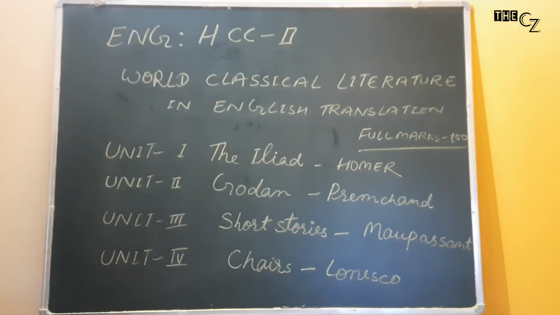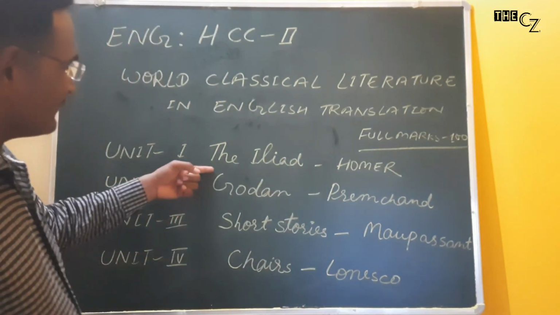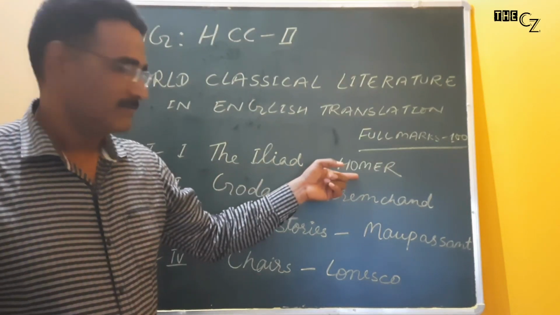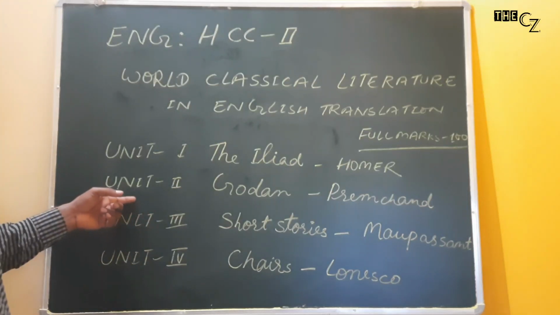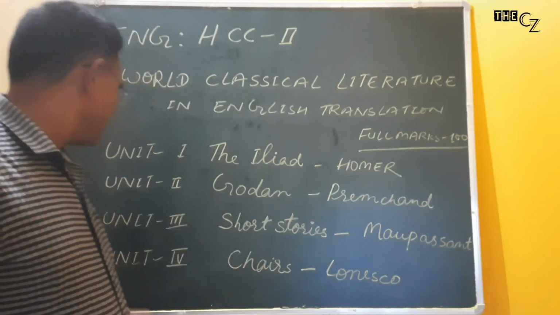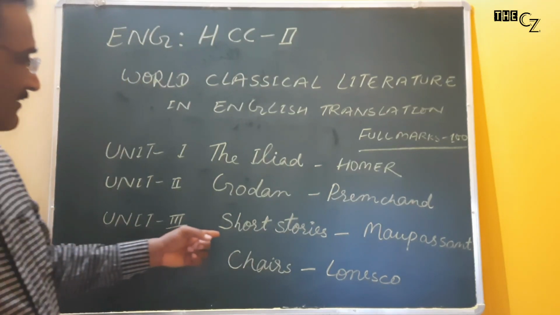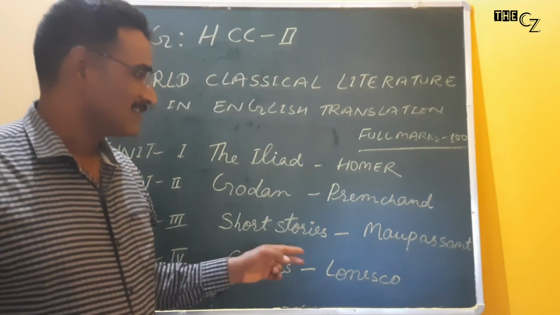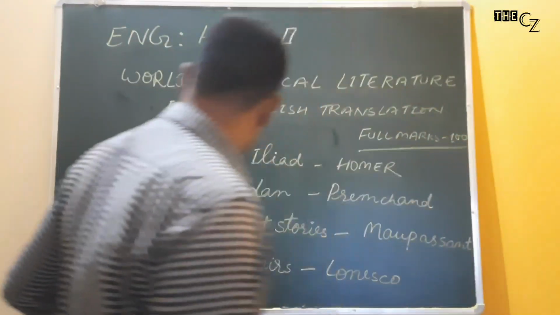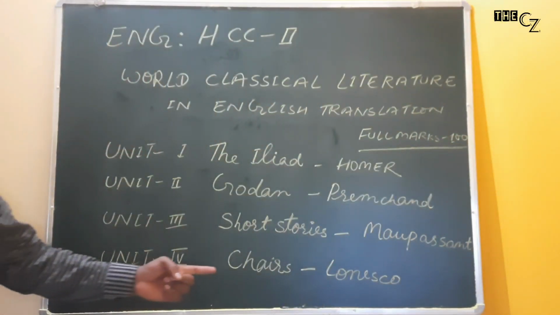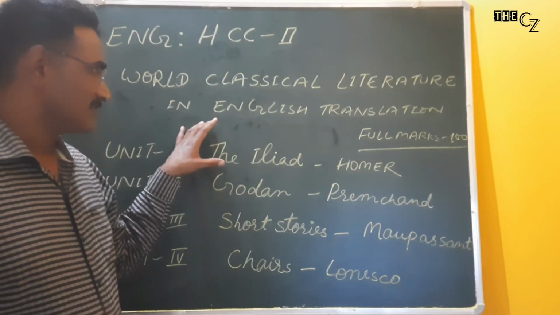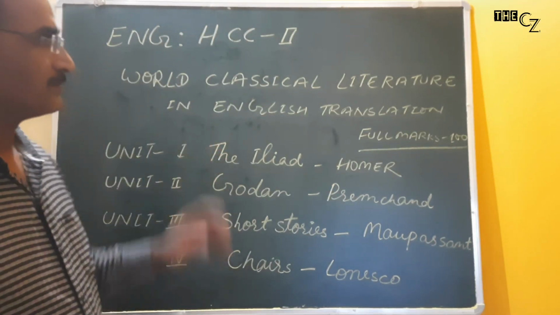In Unit 1, there is the Iliad written by Homer. In Unit 2, Godan written by Premchand. In Unit 3, there are short stories written by Guy de Maupassant. In Unit 4, chairs. After that, we will discuss the distribution of marks of Paper 2.